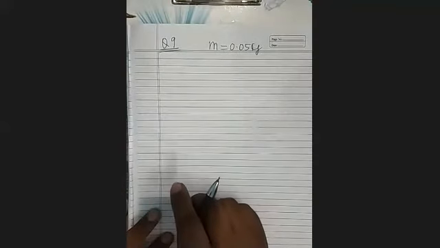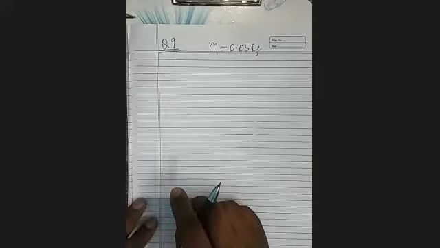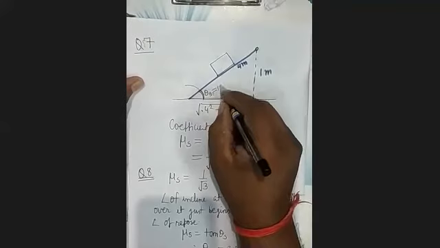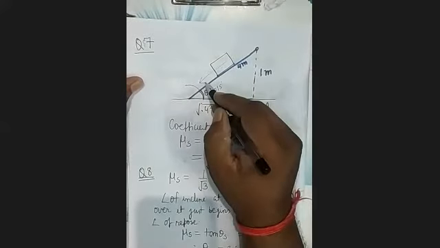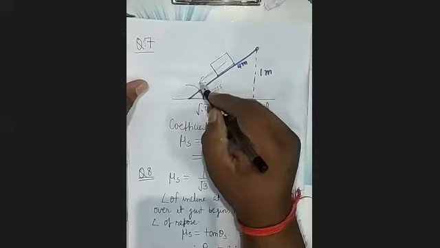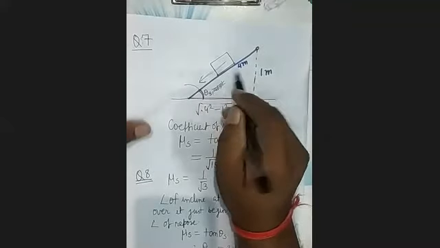Now after this you can see another question, question number 9. Question numbers 9 and 10 are of the same type. A block of mass 0.05 kg is placed on a rough 15-degree inclined plane, slides down without acceleration. See here, when it is given that this angle is 15 degree and it is sliding down without acceleration, it means it is in limiting equilibrium.